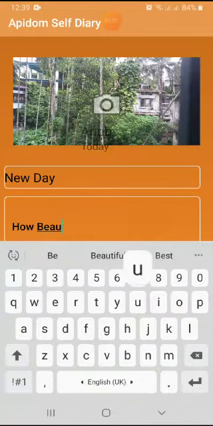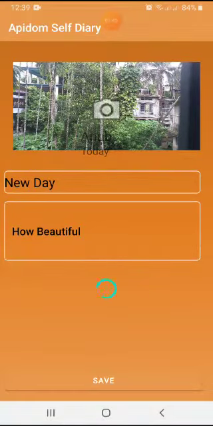So this is basically something where you can keep your own journals. This is basically your own personal diary. It's loading. It's taking the file. It's storing it as my journal in this account, which I can use anytime, anywhere using my login credentials. Suppose I am using it on another person's mobile, then I will just download this app, enter my login credentials, and I will also be able to see the journal on their mobile.